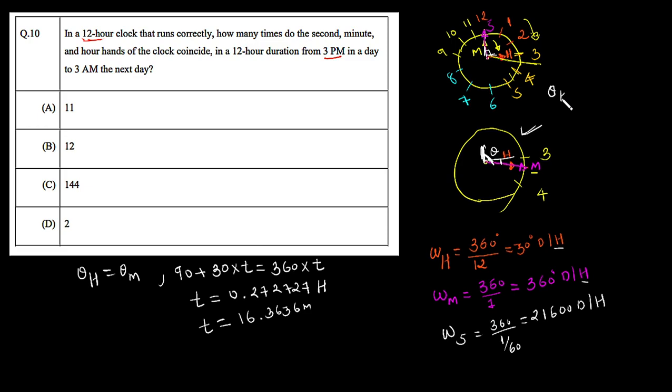So theta h equals theta m, the angle for the hour hand and the angle for the minute hand, which is simply 360 multiplied by this time. You have to multiply the time in hours, not in minutes. So we simply multiply 360 with 0.2727.